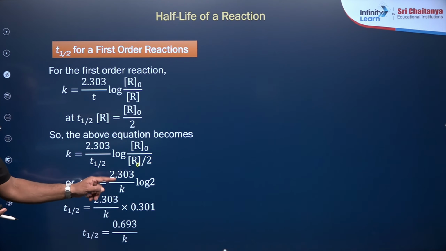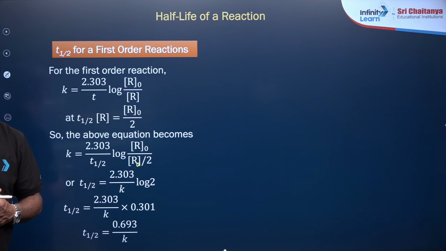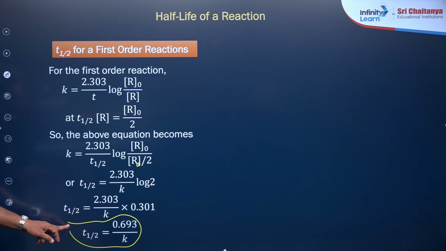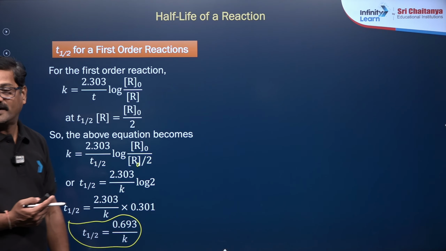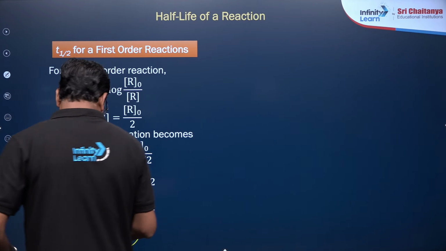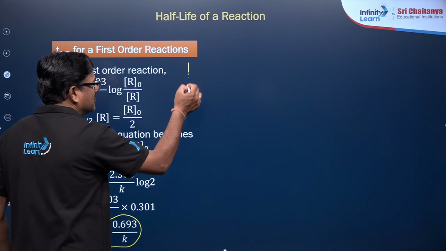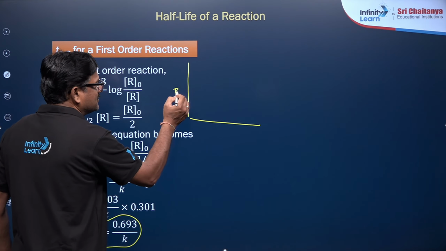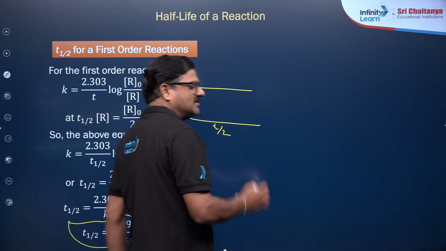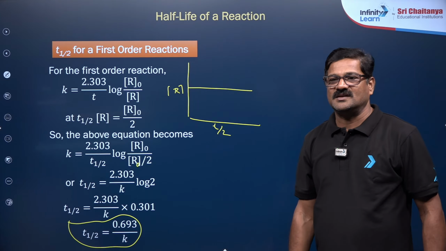So T half is equal to 2.303 by K log 2. The log 2 value is 0.3010, and so T half is going to be 0.693 by K. I want to say T half is independent of the initial concentration of the reactant. For the first order reaction, it is independent. Any doubt?